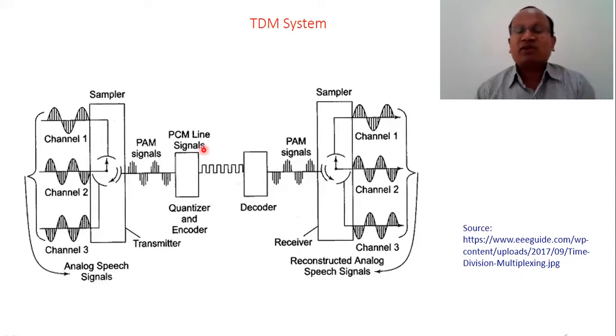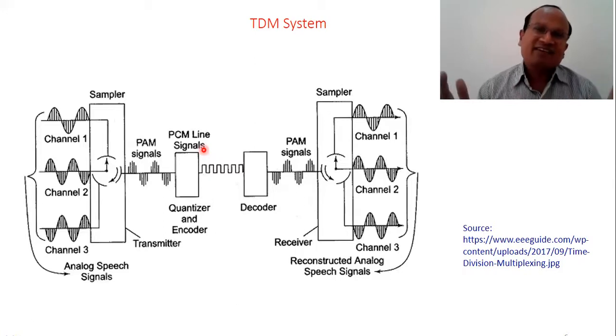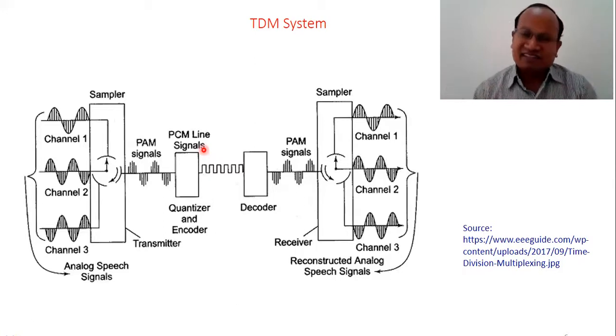So here we have also included that natural signals are always in analog form. They need to be converted into digital. Then only it will be multiplexed. So that part is also included in the diagram.